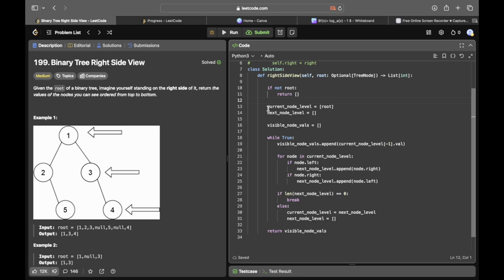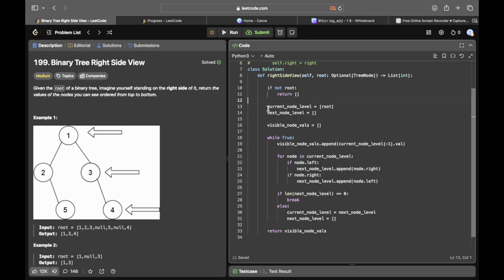All right, so here is the Python code for solving Leetcode question 199, which is binary tree right side view. First, we're gonna check that the root value exists, because if it doesn't, we can just return an empty list. There are no nodes in the binary tree. Assuming that the root value exists, we're going to set the variable current node level equal to a list containing the value root, because we want to get the current list of the current layer of the binary tree in order from left to right.